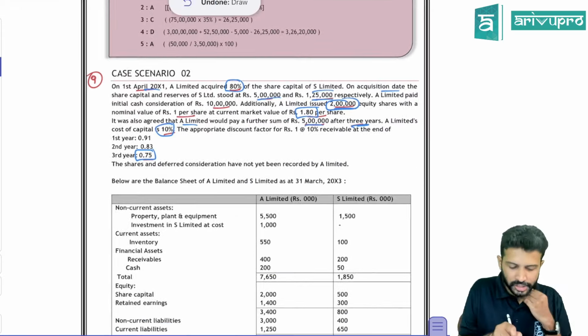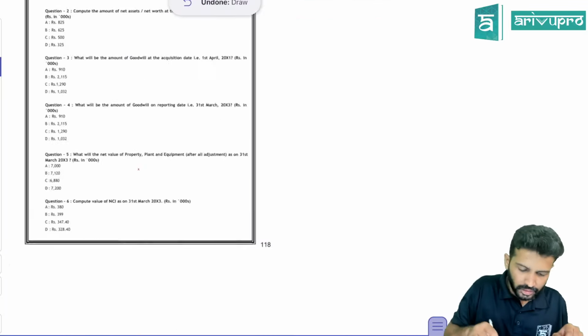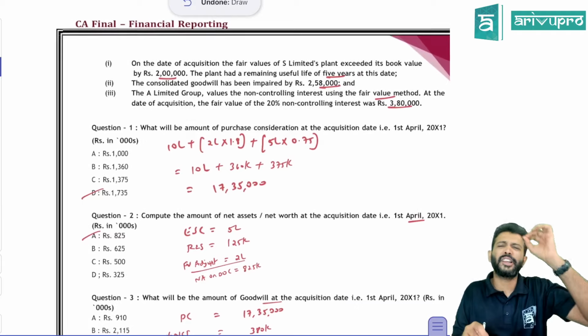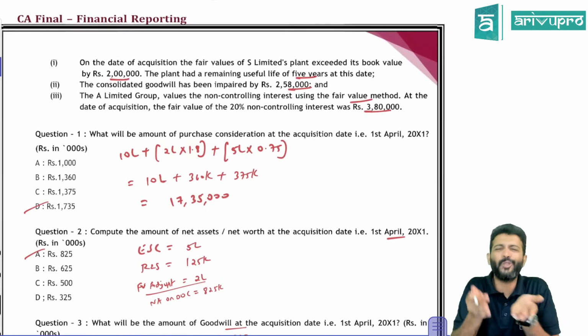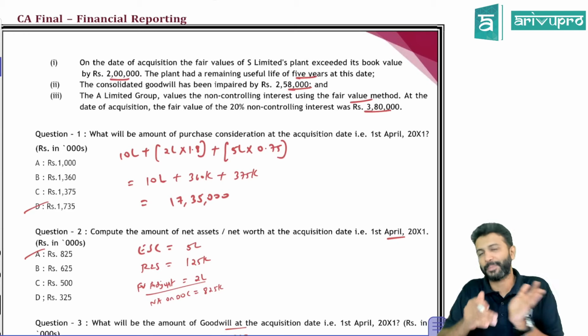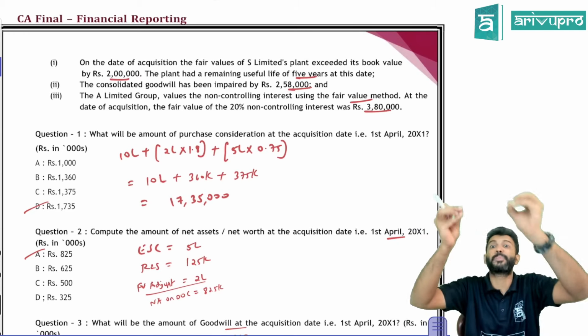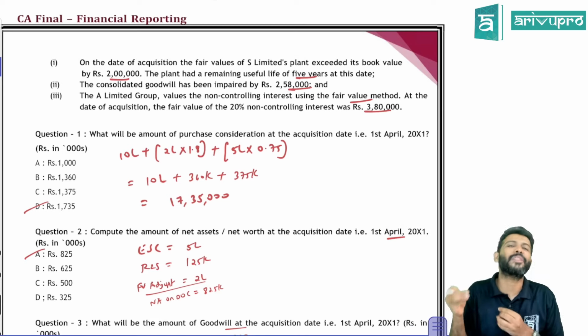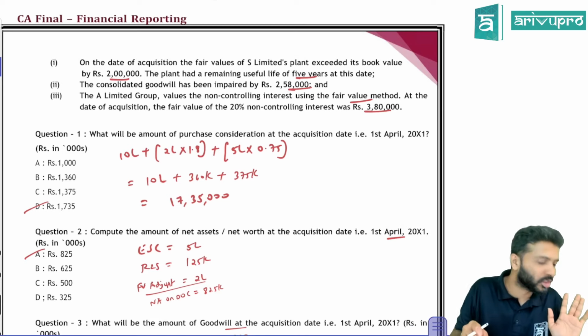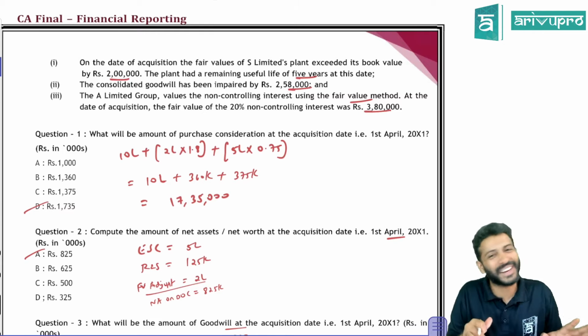So 5 lakh into 0.75, you do. Okay. The shares and deferred consideration are not yet accounted, it seems. Okay. They've given the balance sheet. That's fine. Now they're giving the requirement. Actually, this is a ditto question, sir. This is a full-fledged consolidation question. Instead of asking us to prepare the consolidated financial statement, they have given various MCQ questions. So 10 or 12 MCQ questions they have framed and we need to do it. But it is as good as preparing consolidated financial statements only.